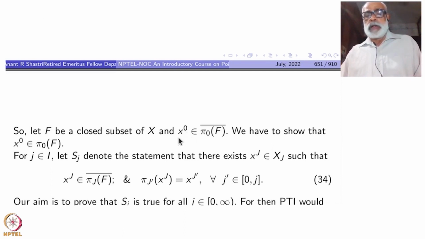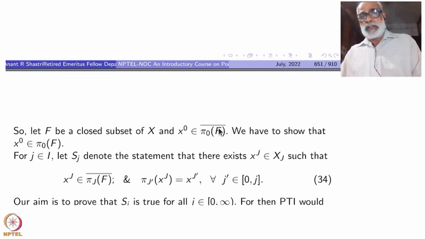First you get a point in pi 1, the first projection. Suppose there are three, so X is Z cross X1 cross X2 cross X3, let us say. So you have started with a point in X naught, which is Z, right? Which is inside the closure. Take a point (x naught, x1) inside pi 1 of F closure.